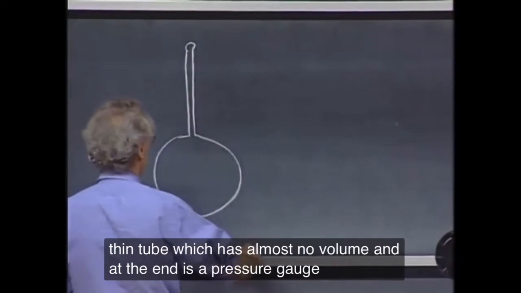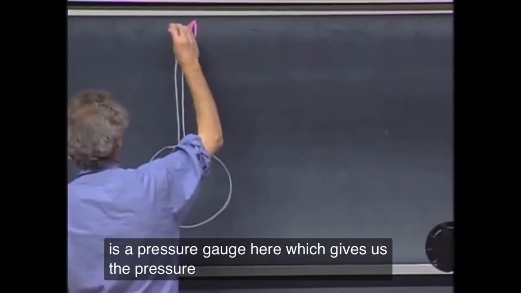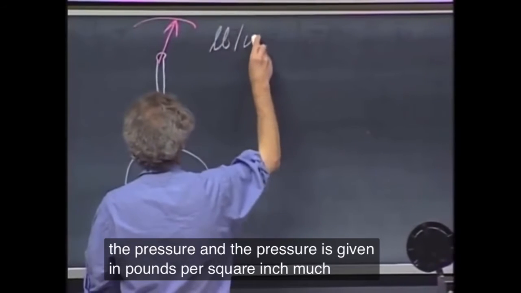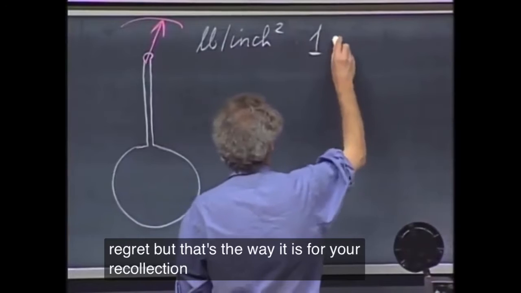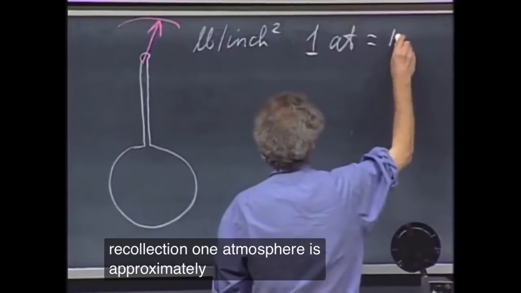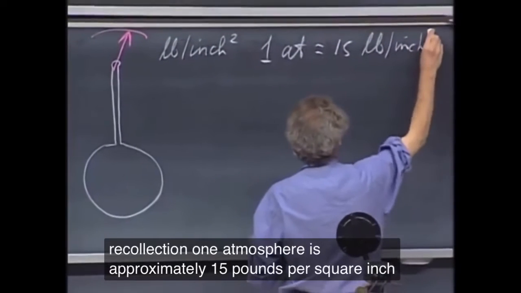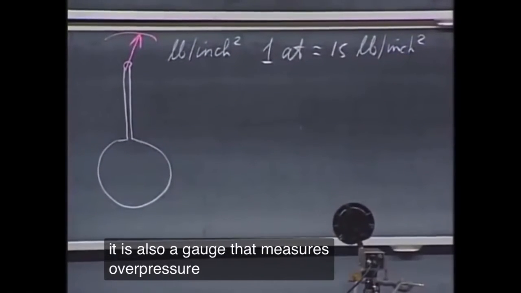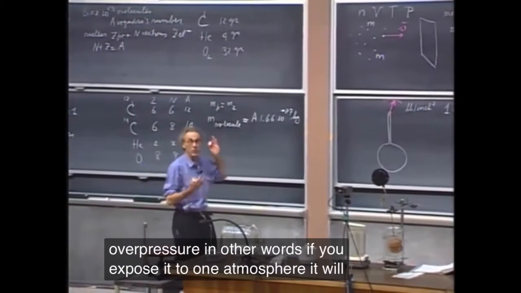a pressure gauge. So there's a pressure gauge here which gives us the pressure, and the pressure is given in pounds per square inch, much to my regret, but that's the way it is. For your recollection, 1 atmosphere is approximately 15 pounds per square inch. It is also a gauge that measures overpressure. In other words, if you expose it to 1 atmosphere, it will read 0.